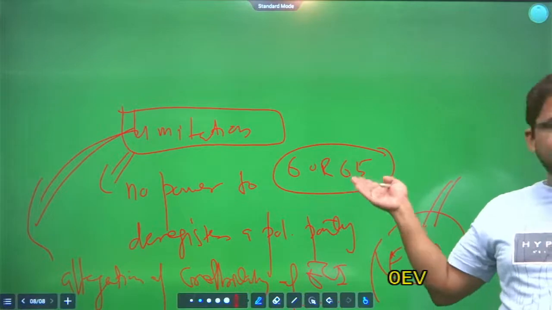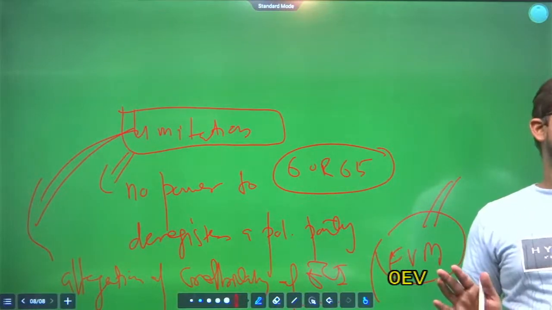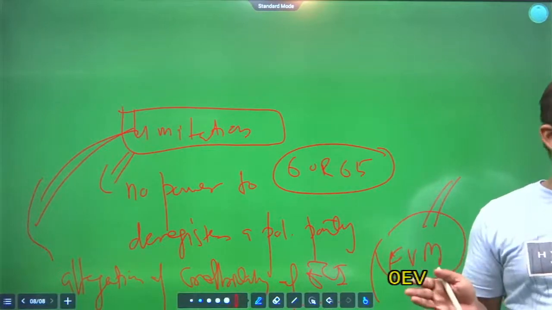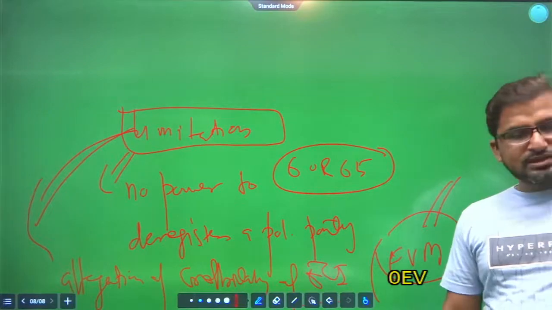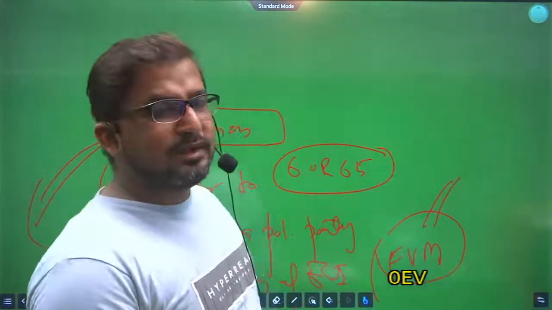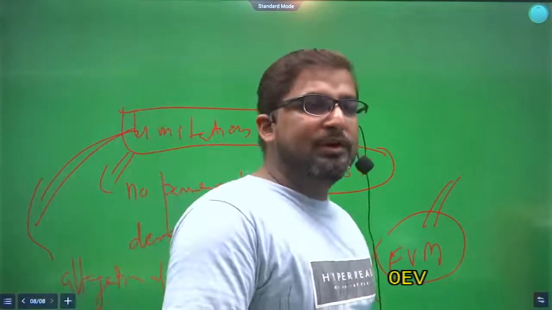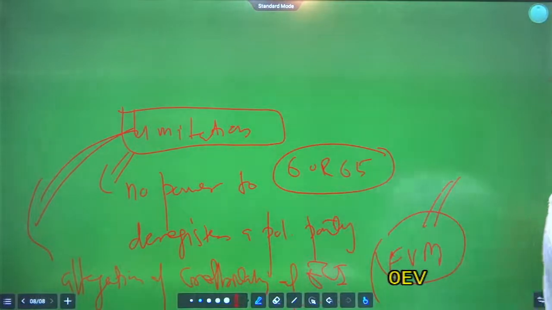So Election Commission should come out with a clear stand on these issues to ensure the justness and fairness in the election process, because just, free and fair election is essential for a dynamic and vibrant democracy. Clear? So these are the flaws of the Election Commission.